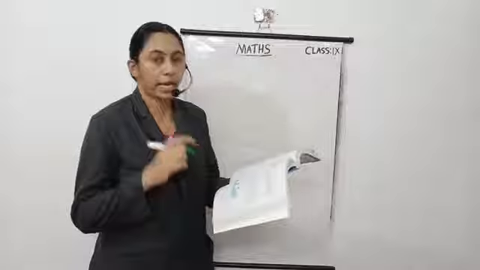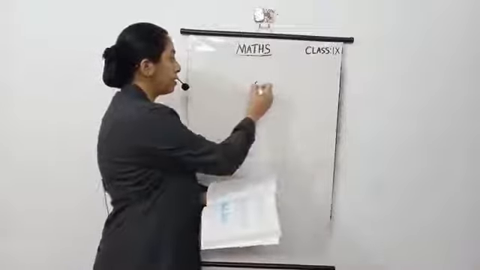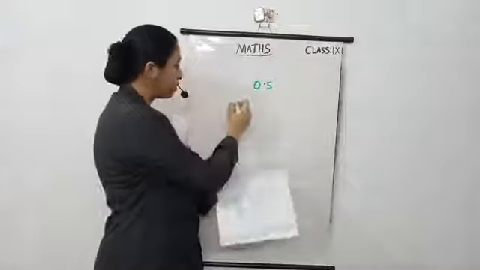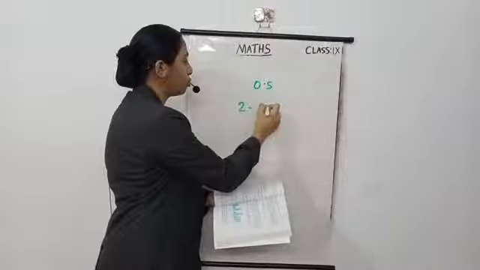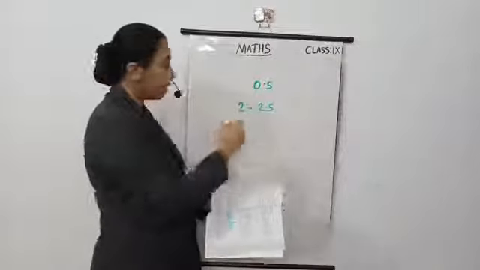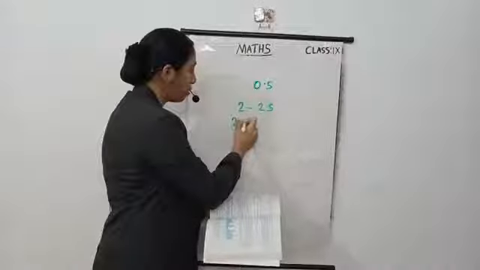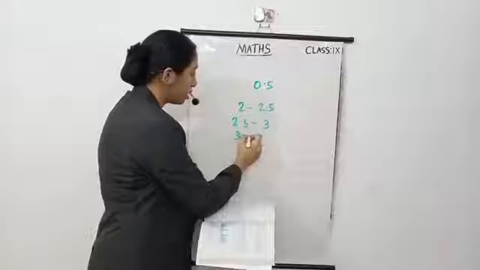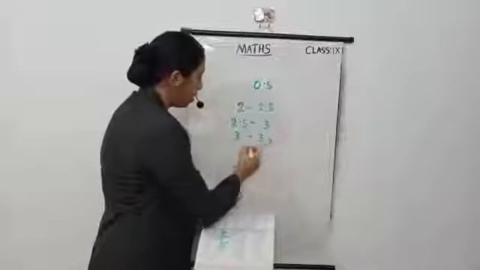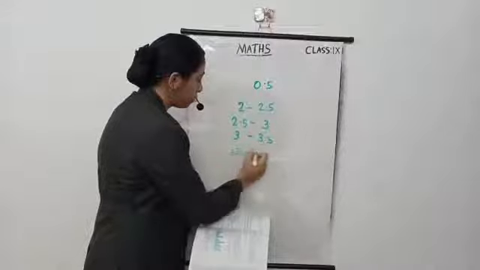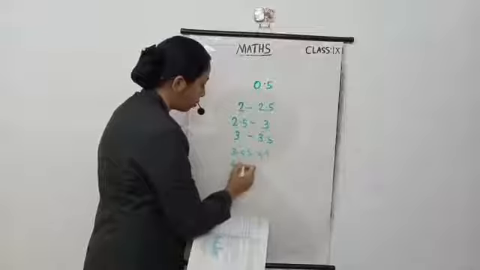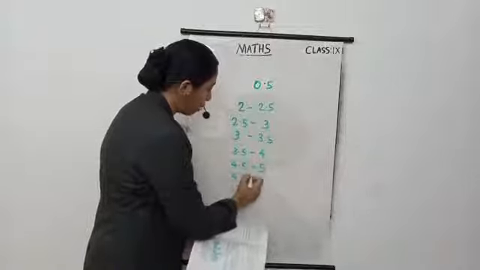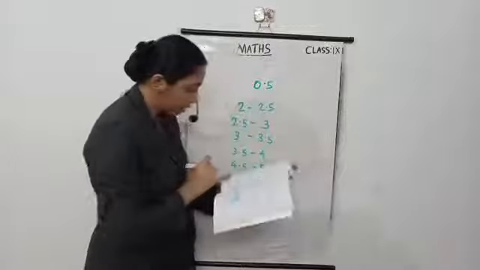So here we take class width 0.5, starting with 2 to 2.5. Then next is 2.5 to 3, next is 3 to 3.5, then 3.5 to 4, then 4 to 4.5, 4.5 to 5, then 5 to 5.5 like that.